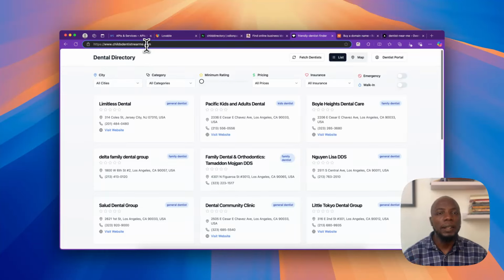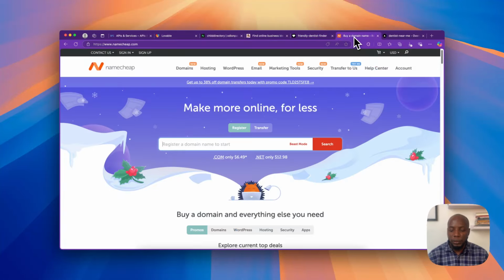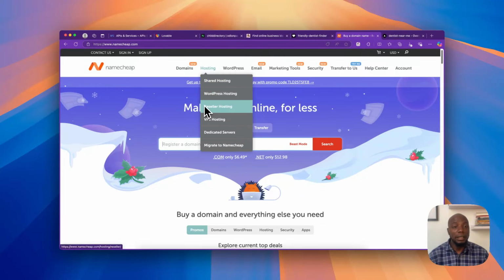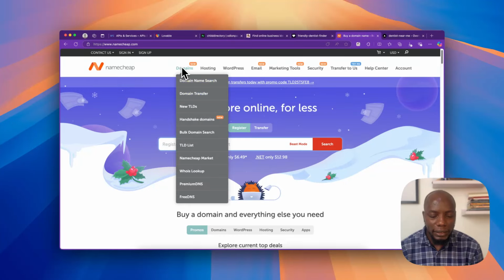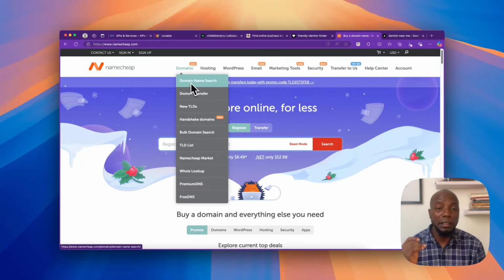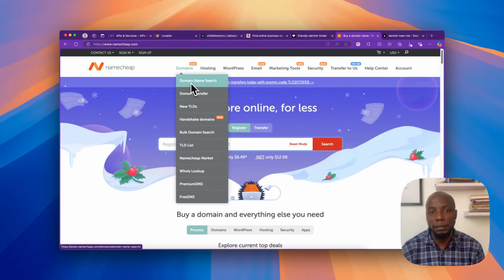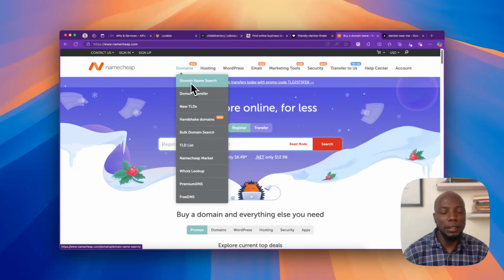And I remembered that I know Lovable AI, and it's a tool that will enable me to build this directory as fast as possible. So I quickly went to Namecheap and I got the domain name. Pretty straightforward, pretty easy. If you're looking to get a domain name, I do recommend Namecheap because it's very affordable, and if you think you no longer want to work on the idea anymore, you can stop.